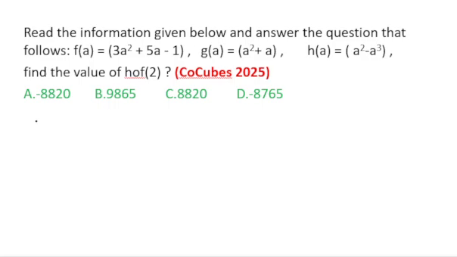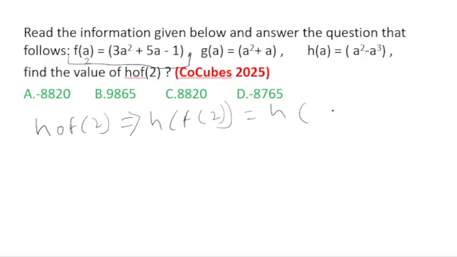So here, first you have to understand what h of f of 2 means. We have to find h of f of 2. So h is the same as it is, and for f of 2, instead of this a we put the value 2 in that function, f of a.